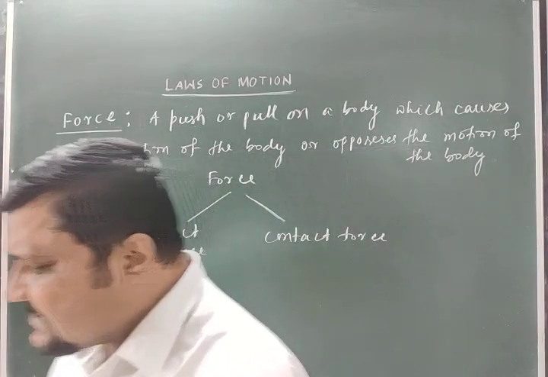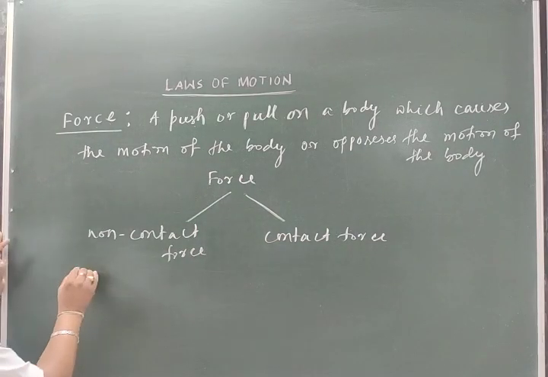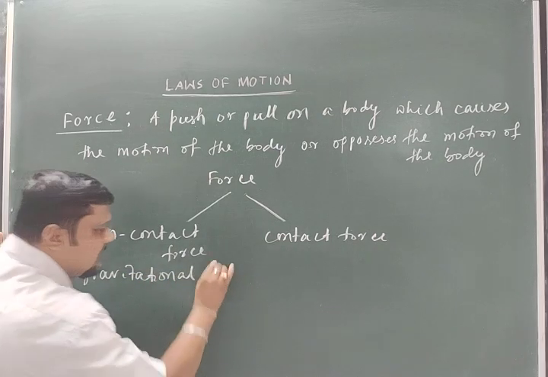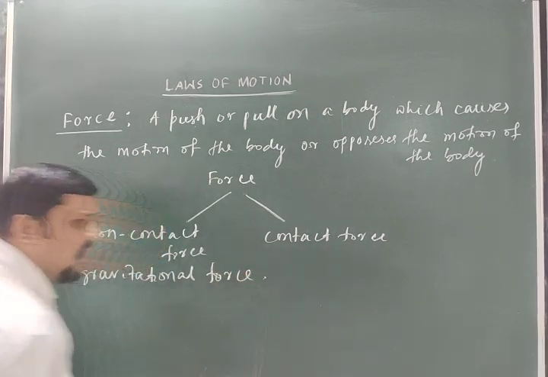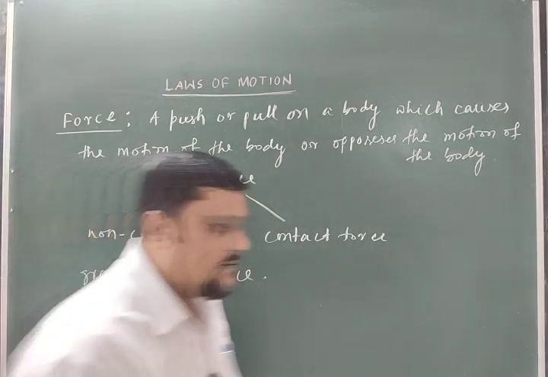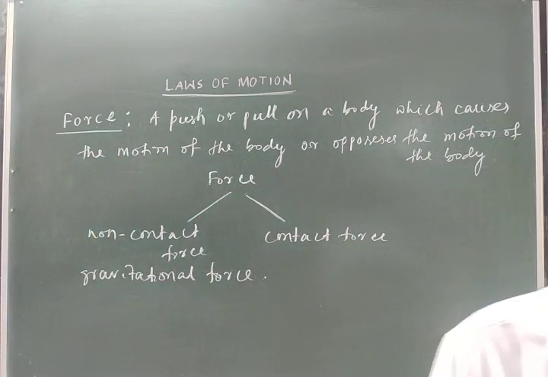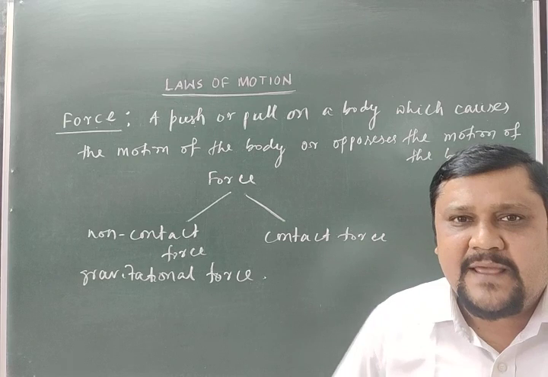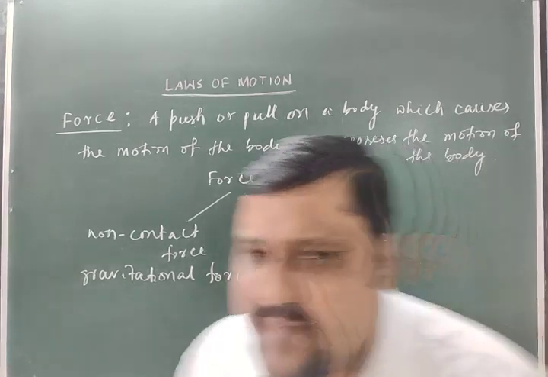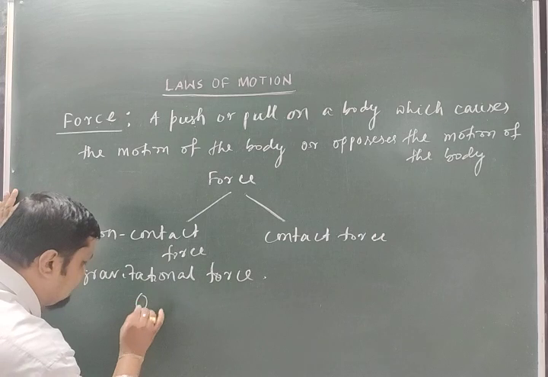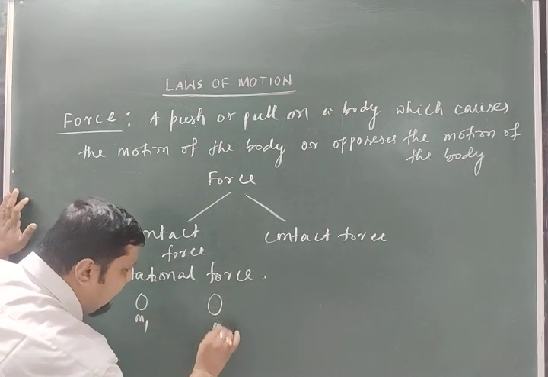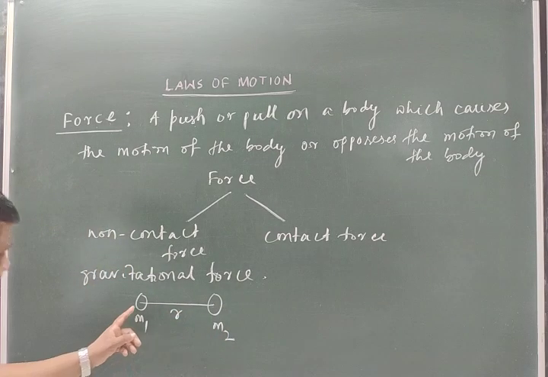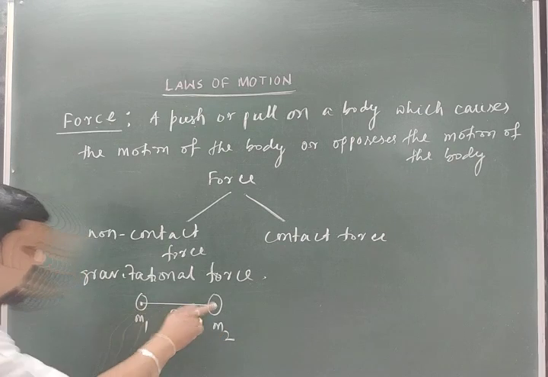The non-contact forces are like the gravitational force. What is this gravitational force? Gravitational force is the force between two massive bodies separated by some distance. They are not in contact; suppose we have two massive bodies, one m1 and the other m2, separated by a certain distance r. So there is no contact between these two.